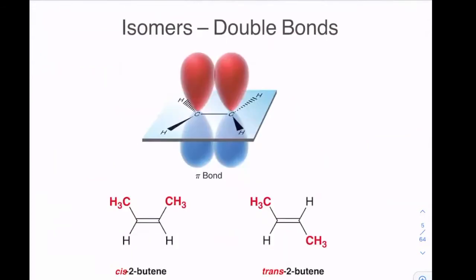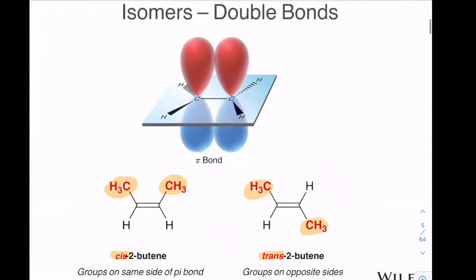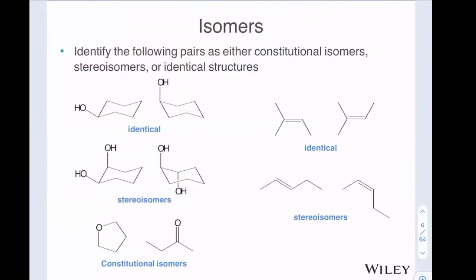And remember, the IUPAC name is going to include either cis or trans at the very beginning of the name. When we have a double bond, we can also have this idea of cis or trans. So if we have both methyl groups on the same side, that would be cis, and methyl groups on the opposite side would be trans. And again, that cis or trans needs to be in the name. We've talked about the E and Z designation, which is a more advanced way of doing the cis and trans. That designation is going to be put at the beginning of the name.